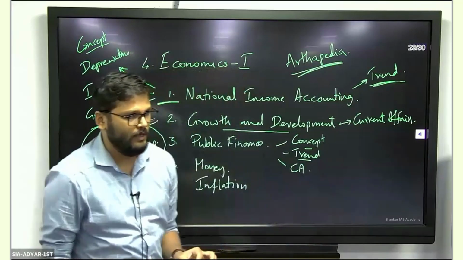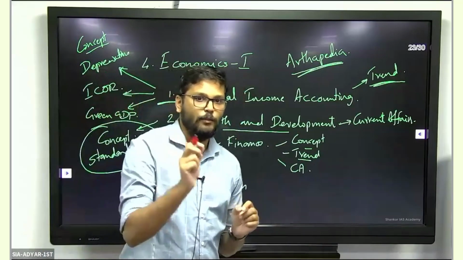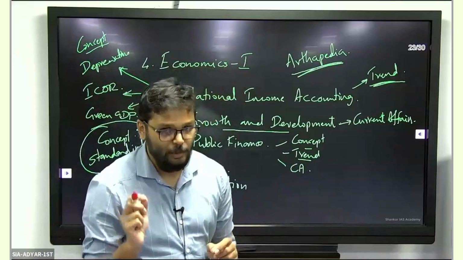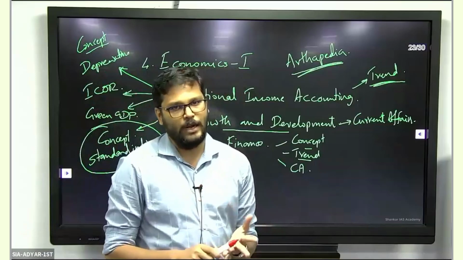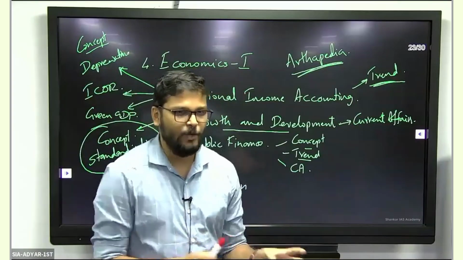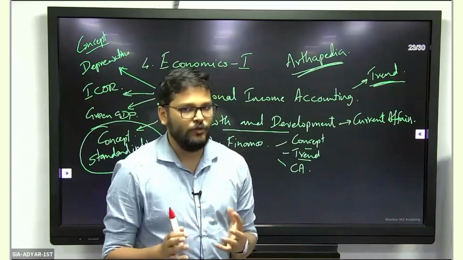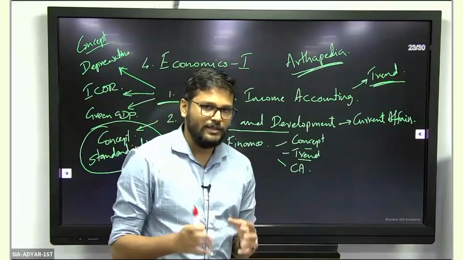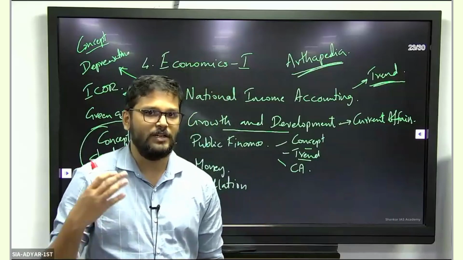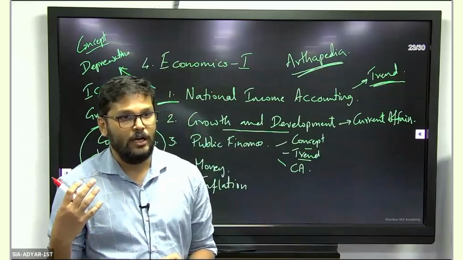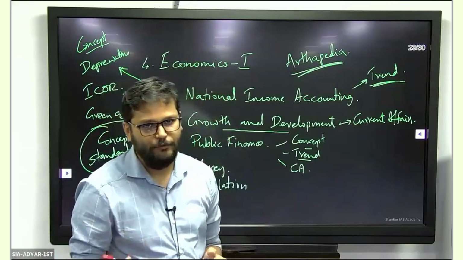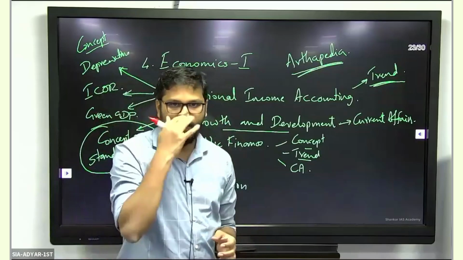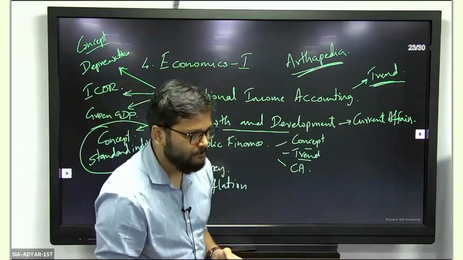No need to read from anywhere else, but make sure that the book is updated, because even today in some textbooks, the expenditures are classified as plan and non-plan. That is not the case anymore. It's scheme, non-scheme. So make sure that those sort of updations are done. There are still some textbooks which say that budget is presented in the first week of April or first week of March. Sorry. So now it is presented in the first week of February. So make sure those alterations are done.